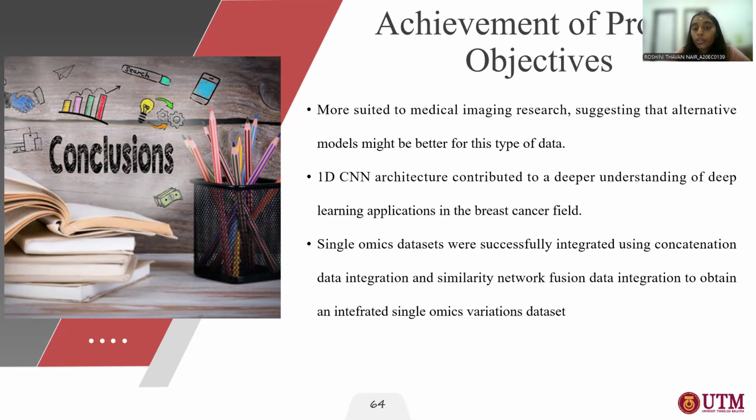Actually, the 1D CNN is more suited to medical imaging research, suggesting alternative models might be better for this type of data. The 1D CNN architecture contributed to a deeper understanding of deep learning application in the breast cancer field. The single omics dataset was successfully integrated using concatenation and similarity network fusion data integration methods to obtain the integrated single omics variations data.